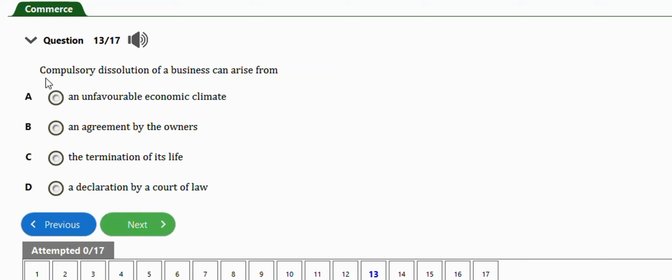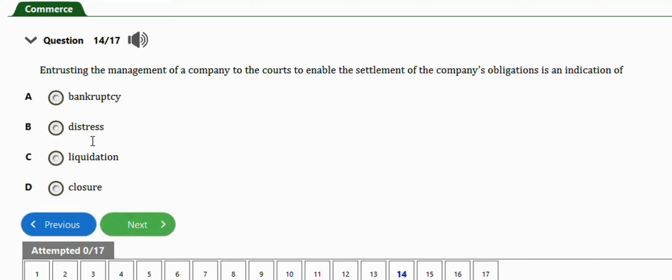Okay, next question is this one. It says, compulsory dissolution of a business can arise from, an unfavorable economic climate, an agreement by the owners, determination of its life, a declaration by a court of law. The right answer is option D, a declaration by the court of law. Next question, this one. It says, entrusting the management of a company to the courts to enable the settlement of a company's obligation is an indication of bankruptcy. Option A.